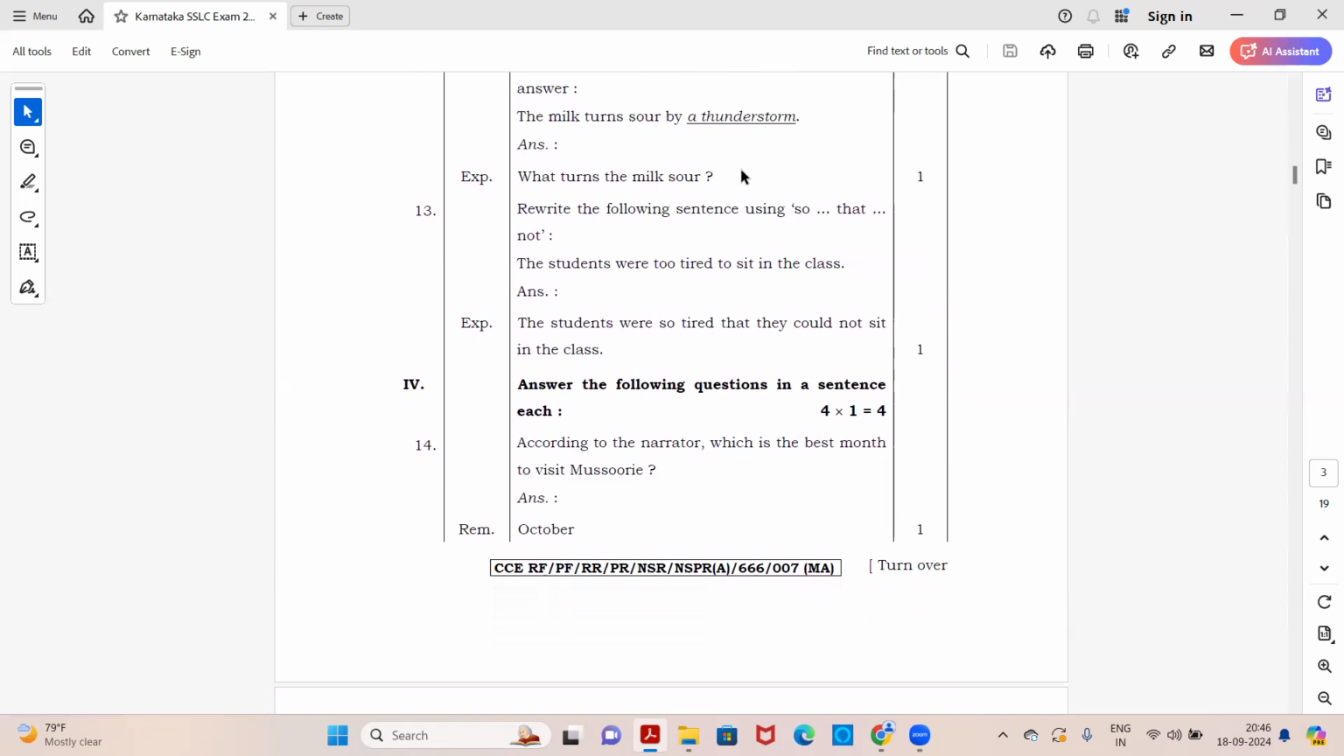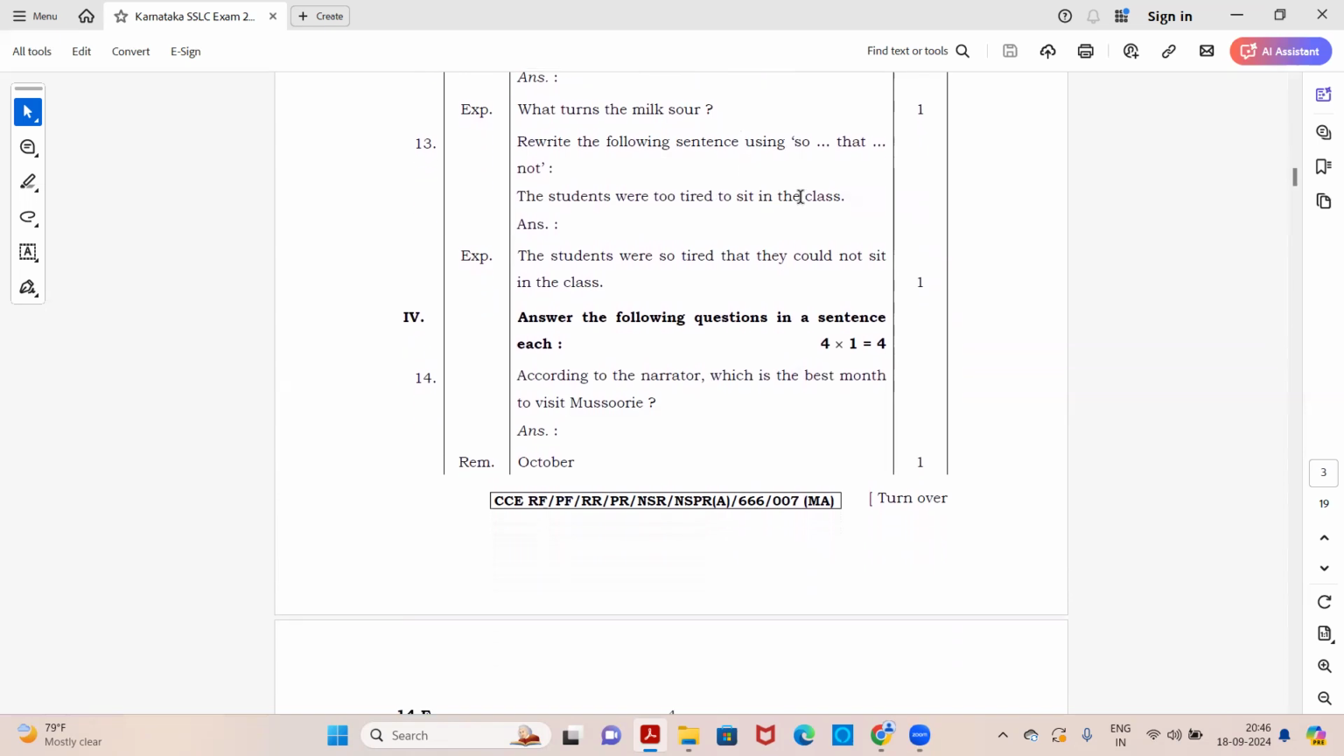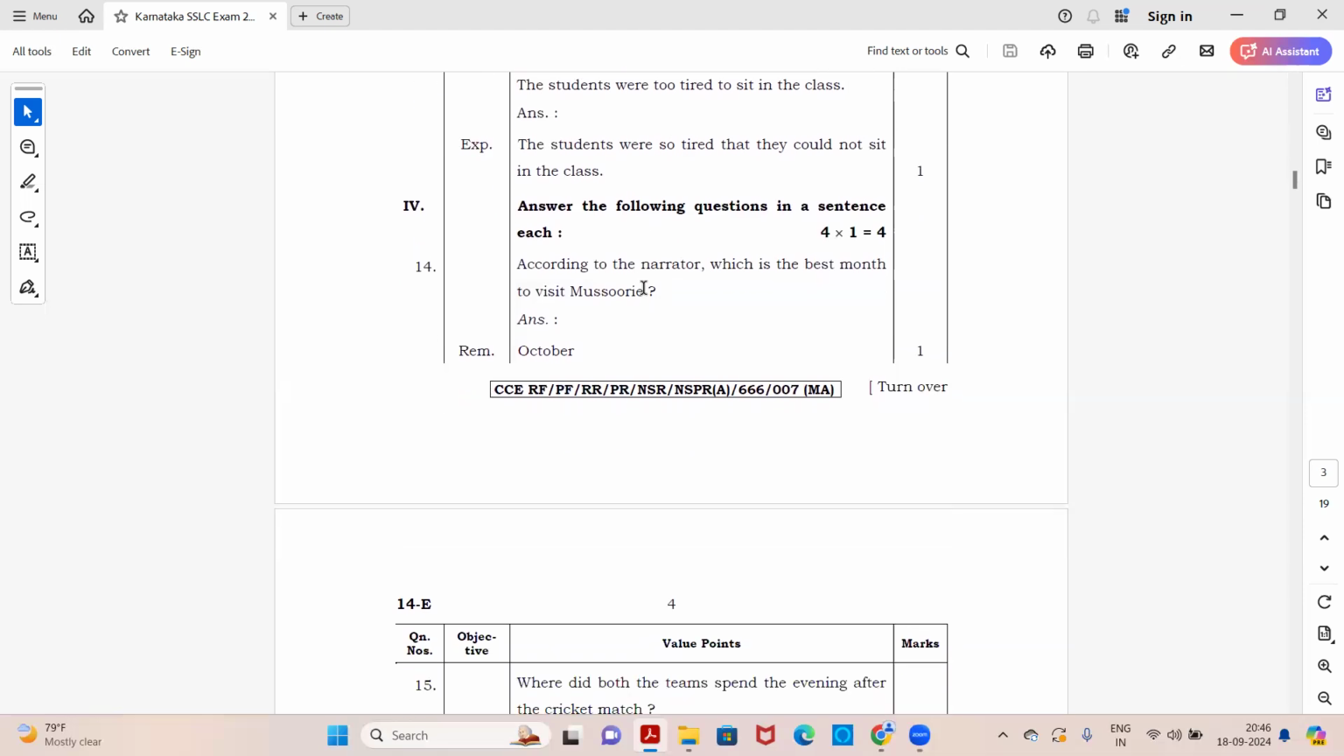Okay. Next, rewrite the following sentence using so that not. Students were too tired to sit in the class. This is the question statement. You need to use so that not. Answer is, the students were so tired that they could not sit in the class. Okay, so here we finish our rewrite as directed main.